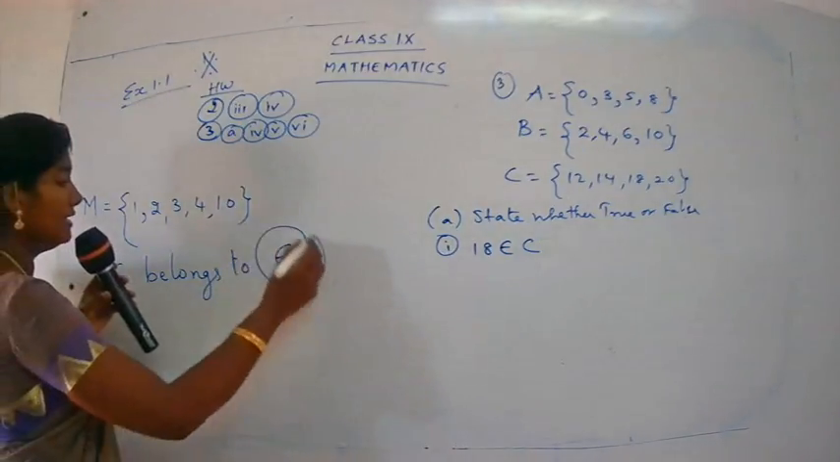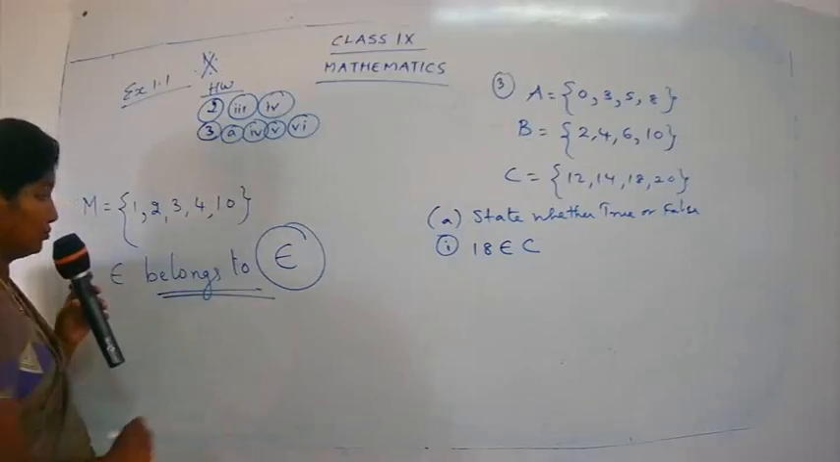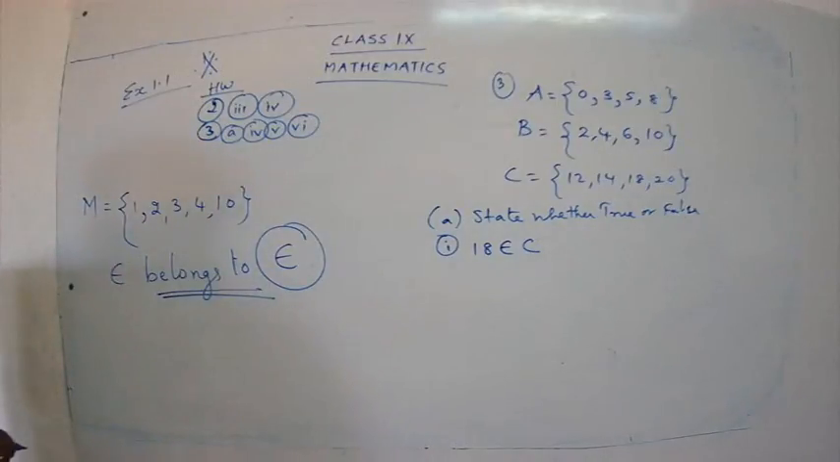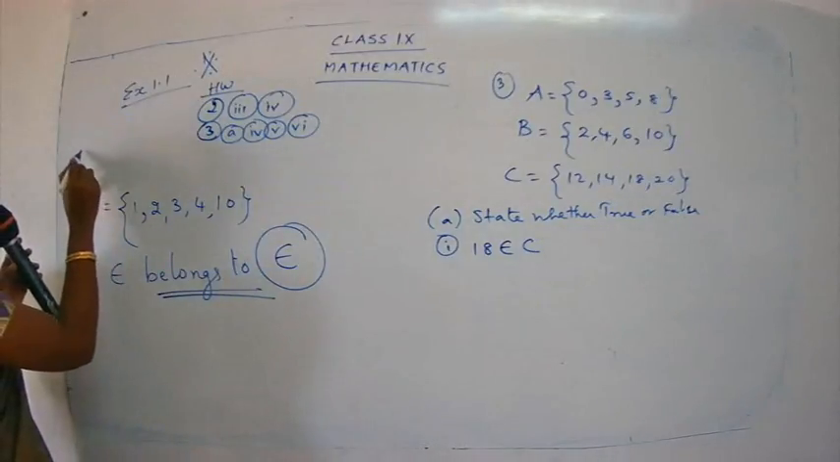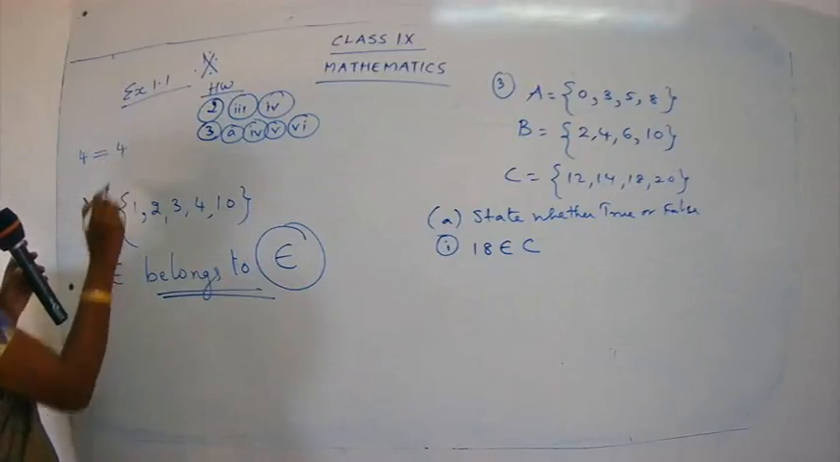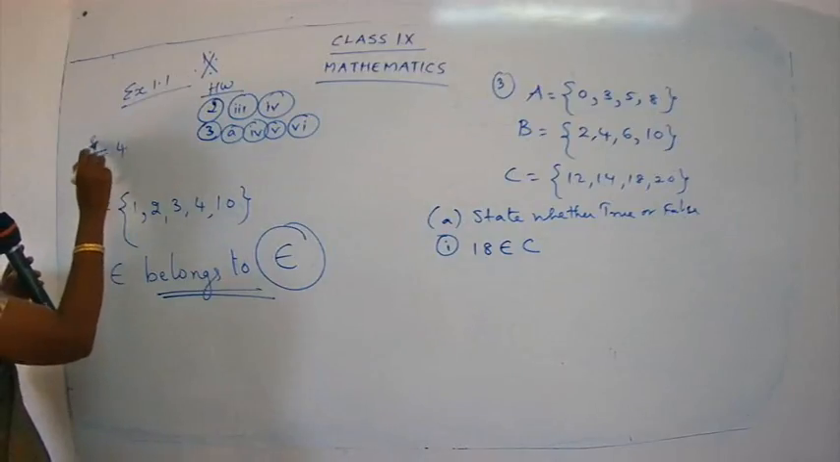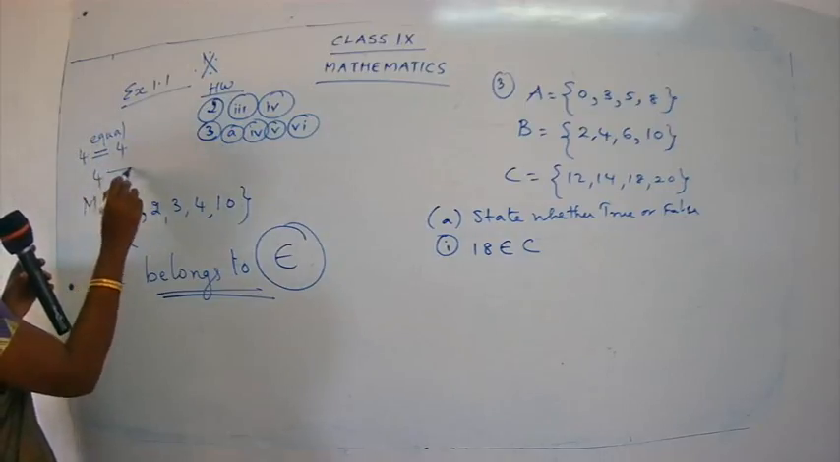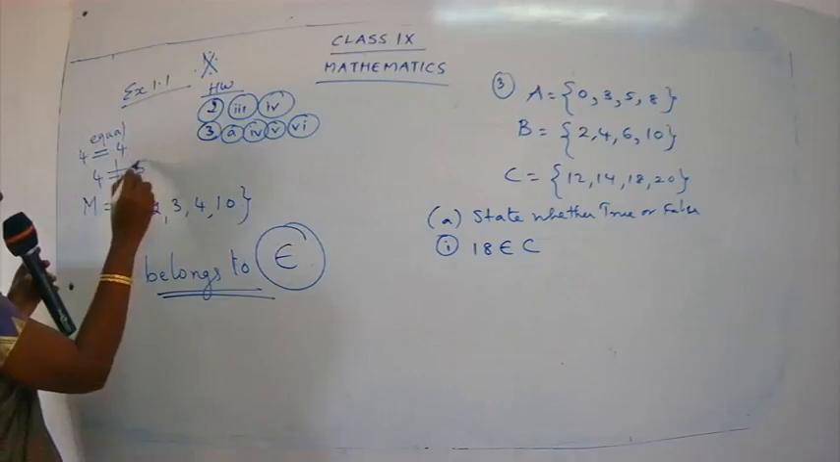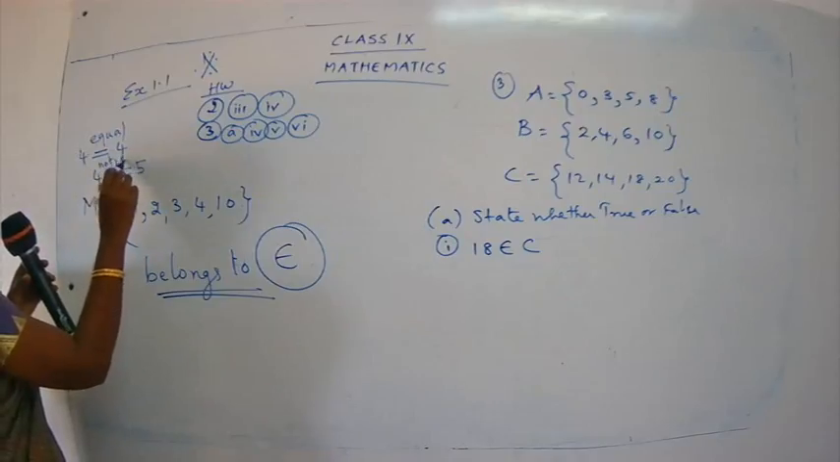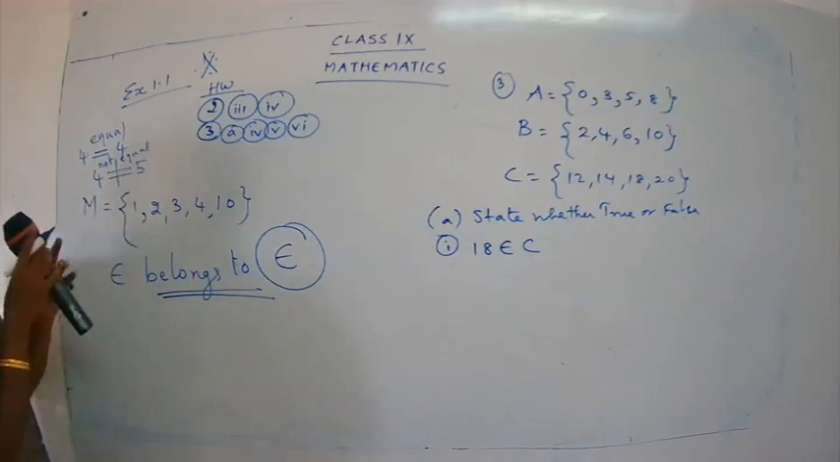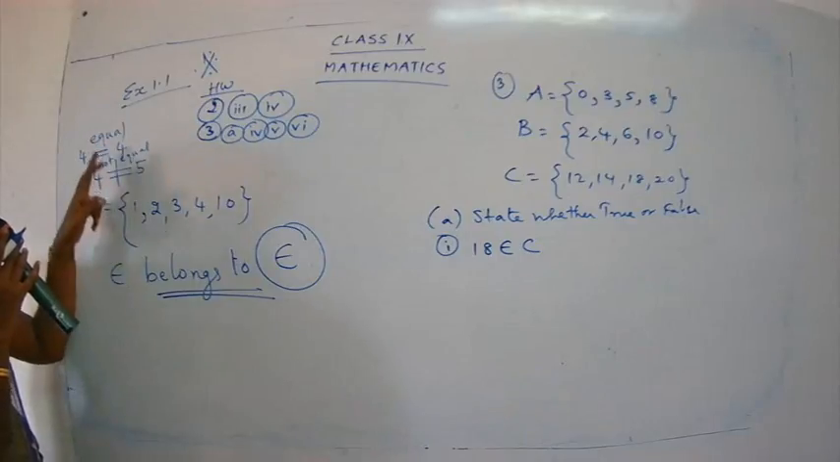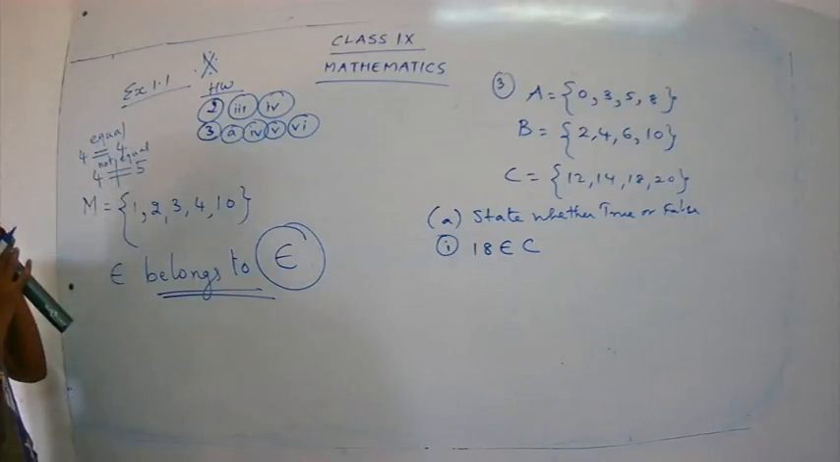So how to read this symbol? Belongs to. Similarly, do you remember, children, if we say 4 is equal to 4. Yes, equal to. If they are not equal, how do you write? 4 is not equal to 5. Not equal. We have already studied this symbol. Yes, equal and not equal.